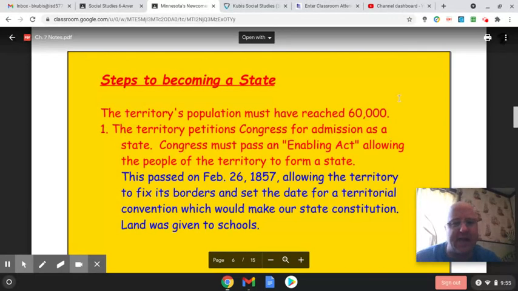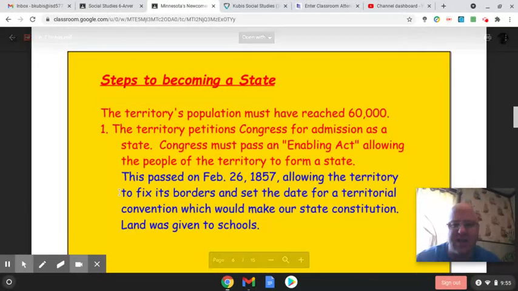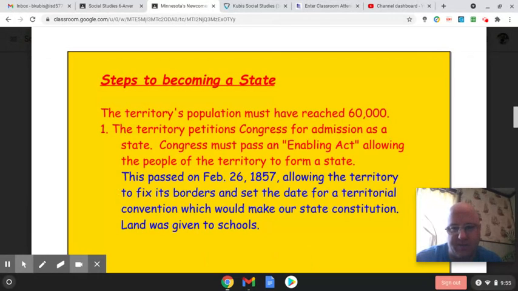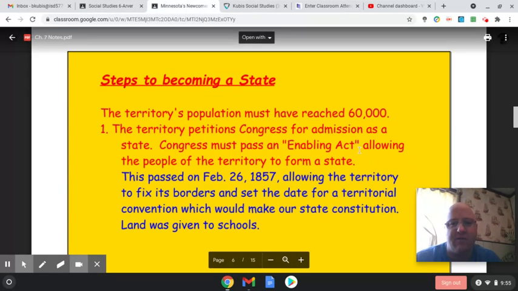Once you reach that, number one here, it says the territory petitions. And that word petition means ask. So it asks Congress, and Congress are the people that make laws for our country in Washington, D.C., for admission as a state. Congress must pass an enabling act allowing the people of the territory to form a state. That word act means law. So they pass a law saying, yep, we think you're ready to go. You can work on becoming a state. Congress did that on February 26, 1857.